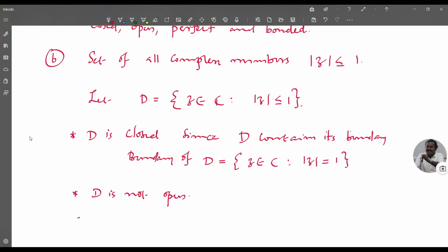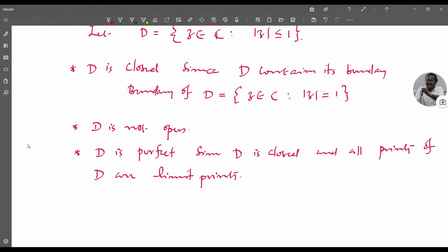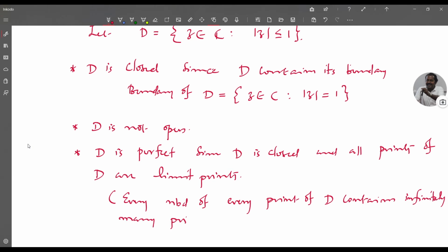Now, D is perfect since D is closed and all points of D are limit points. That is, you can consider every neighborhood of every point of D, and that will contain infinitely many points of D. So it is perfect.